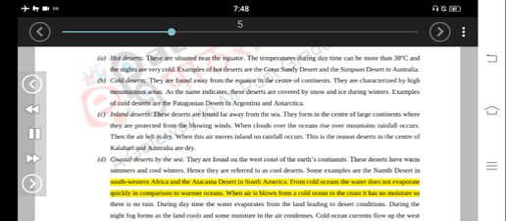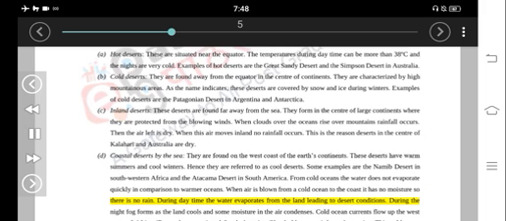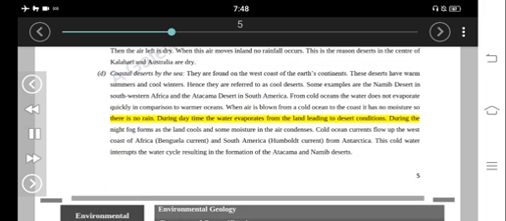From cold oceans, the water does not evaporate quickly in comparison to warmer oceans. When air is blown from a cold ocean to the coast, it has no moisture, so there is no rain. During daytime, the water evaporates from the land, leading to desert conditions. During the night, fog forms as the land cools and some moisture in the air condenses.